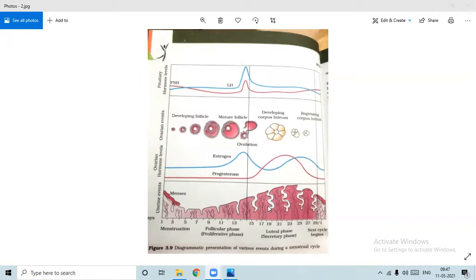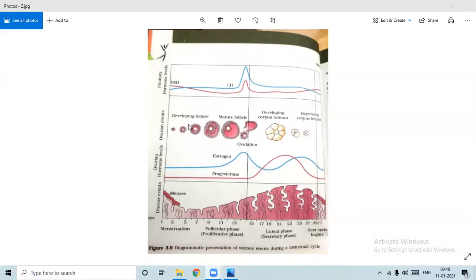Why does the menstruation start? Menstruation starts when the LH hormone level is very low. When the LH is low, the corpus luteum will degenerate. I know you know that ovarian follicles are there.